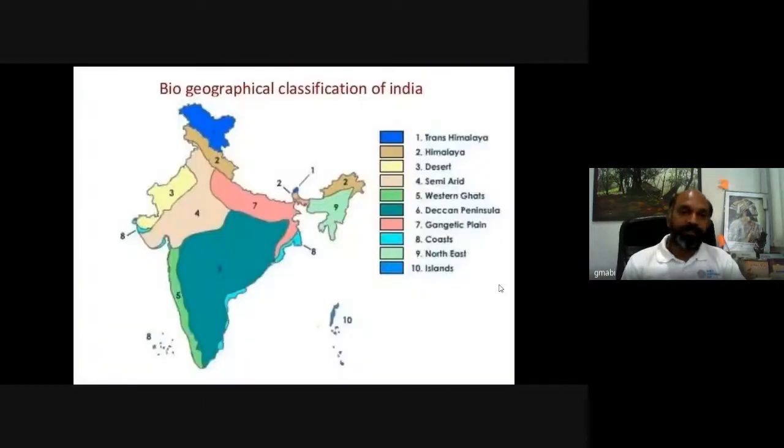So these are different biogeographical classifications of India, right from Trans Himalayas, deserts, semi-arid regions, then Western Ghats, Deccan Peninsula, Gangetic Plains, coast, Northeast, and islands. These biogeographical zones have different natural heritage sites in the respective geographical areas. So we are going to see those.